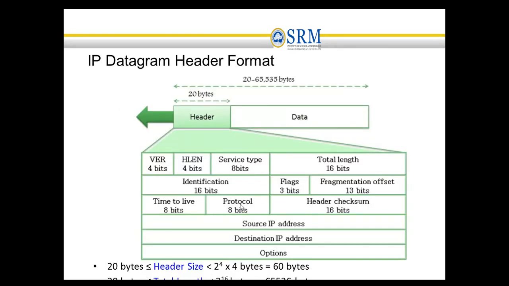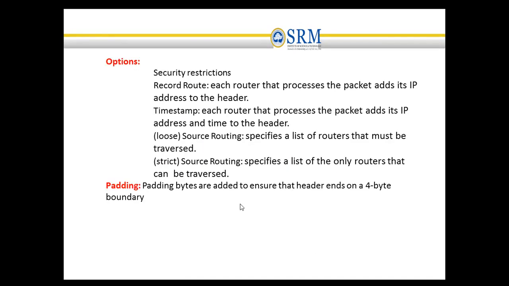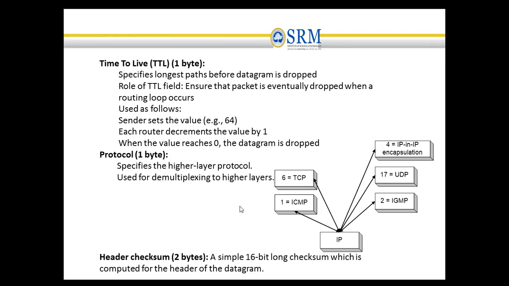The next field is the protocol field. The protocol field defines what particular upper layer data content is present in that IP packet. For example, the upper layer can be TCP protocol data content, or it can be UDP protocol data content. So it identifies which upper layer protocol that IP data belongs to.